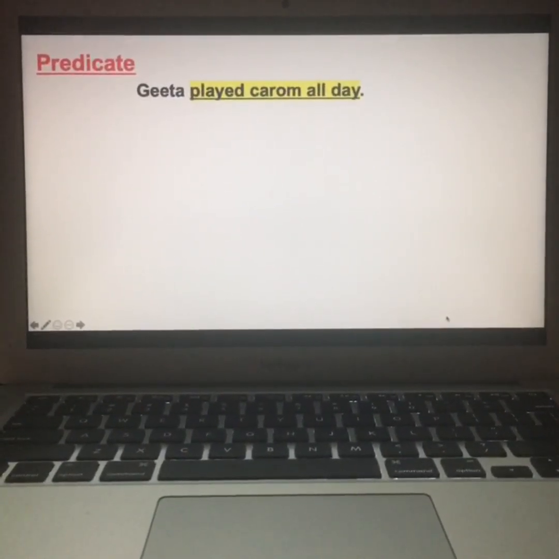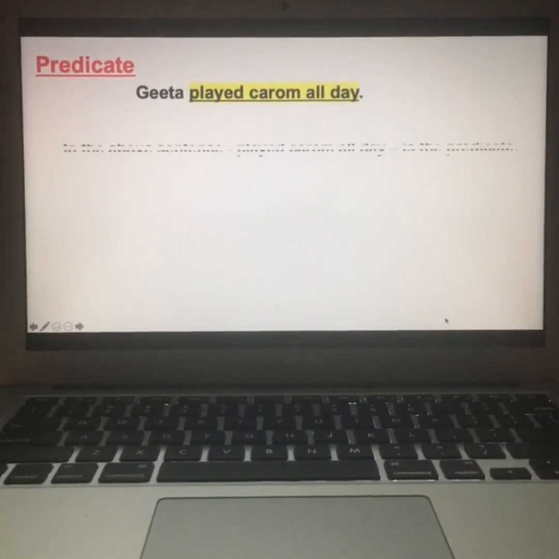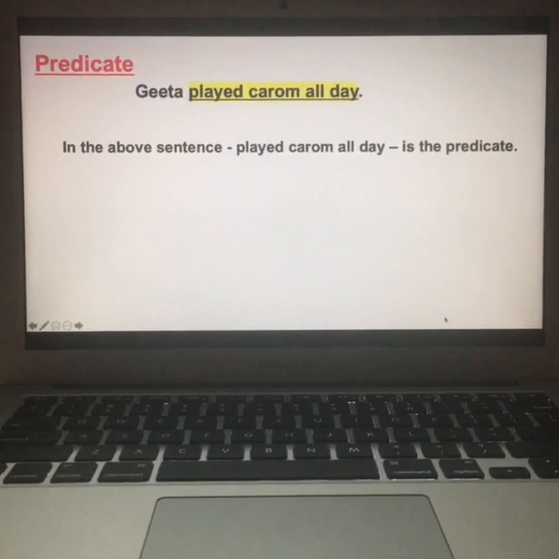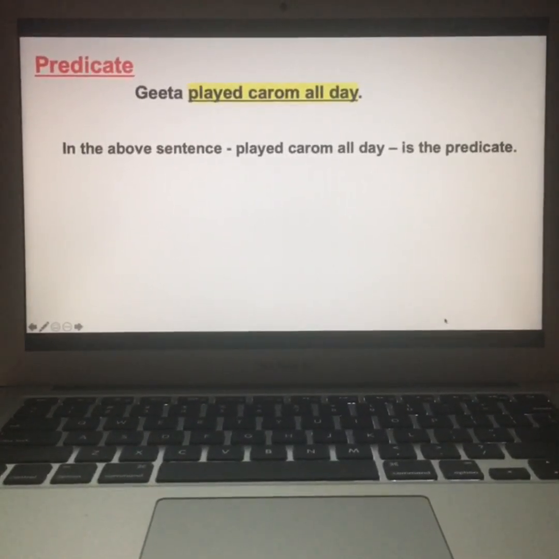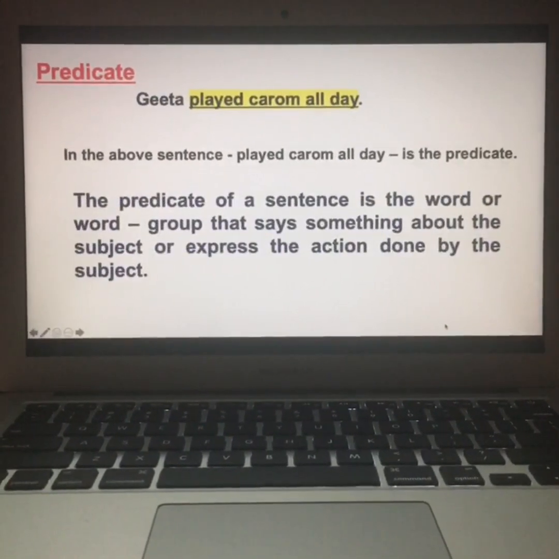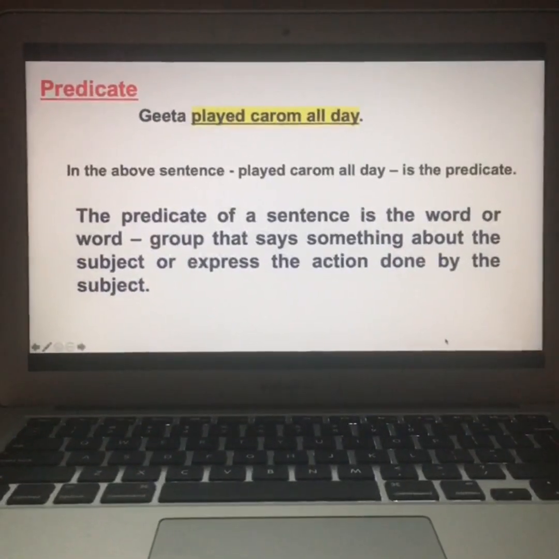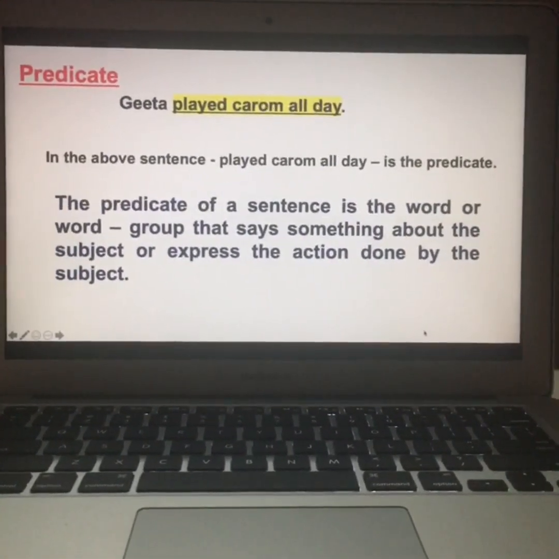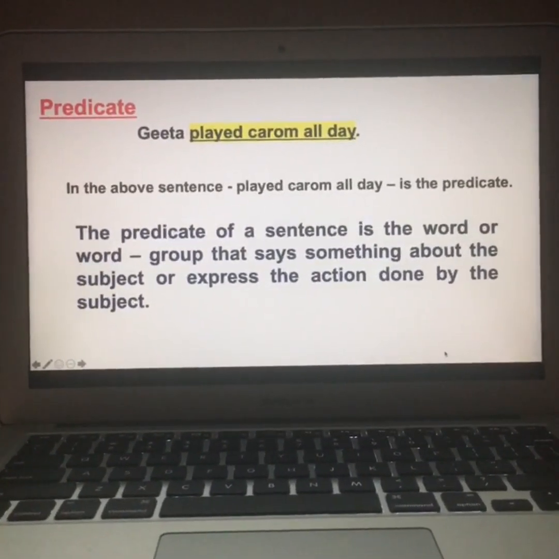Now come to the predicate. Look at the same sentence: Geeta played carom all day. In the above sentence, Geeta was the subject and played carom all day is the predicate. The predicate of a sentence is the word or word group that says something about the subject or expresses the action done by the subject.